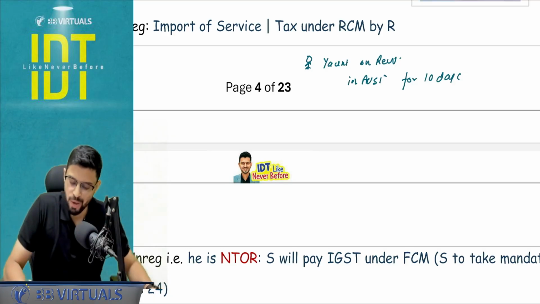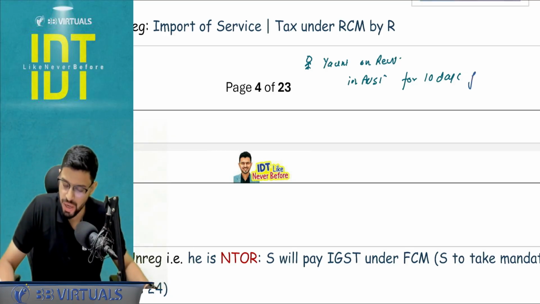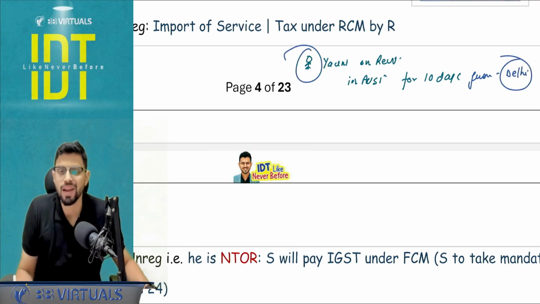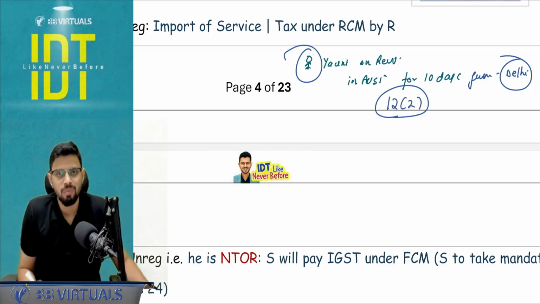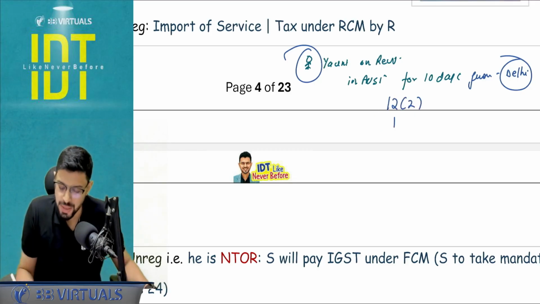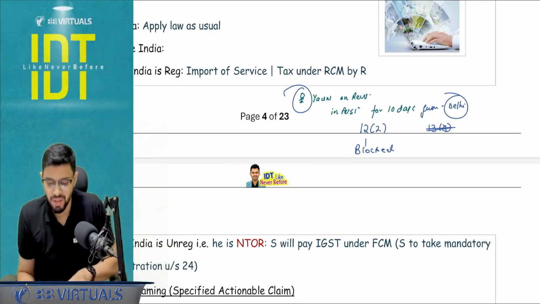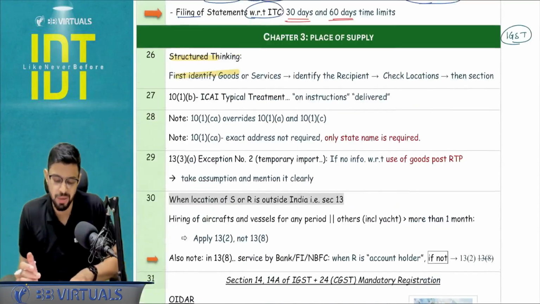But at the end, they wrote "from", which means you are renting it from a party which was in Delhi. So structured thinking, it is a case of service and location of both was in India. So you had to apply section number 12. This will ultimately go under section 12 too. But since it is a case of yacht vessel, the hiring is blocked under 17.5. But many people applied 13.8 and they lost their marks. Okay. So I hope now you will remember this always.